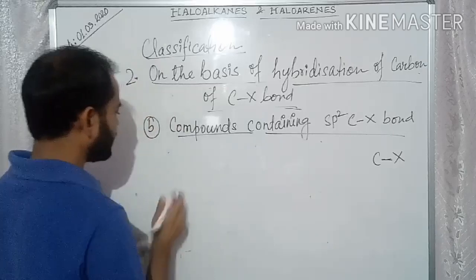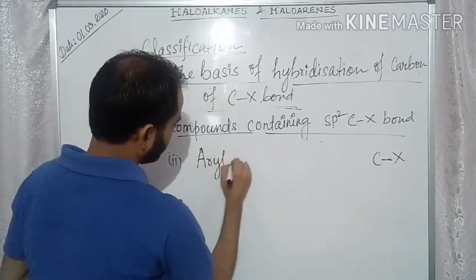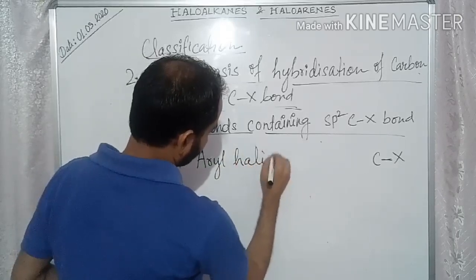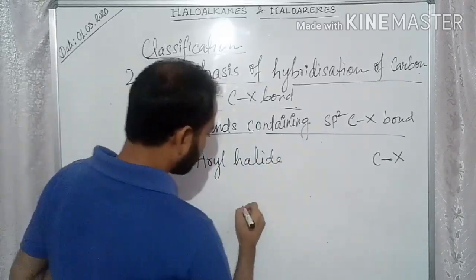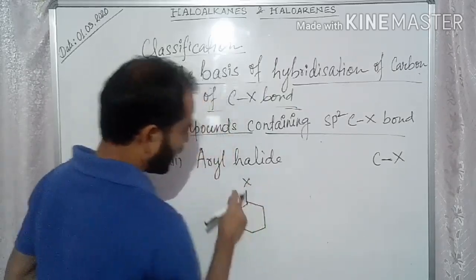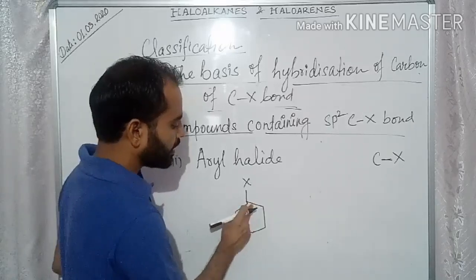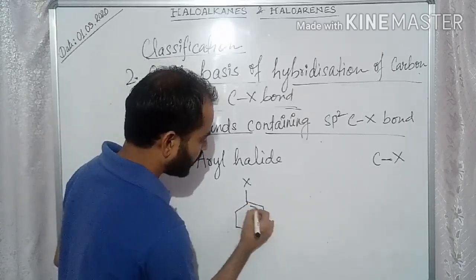And the second of this type is aryl halide. Aryl halide is nothing but this is your halogen, attached to this carbon atom, and this should be a benzene ring.